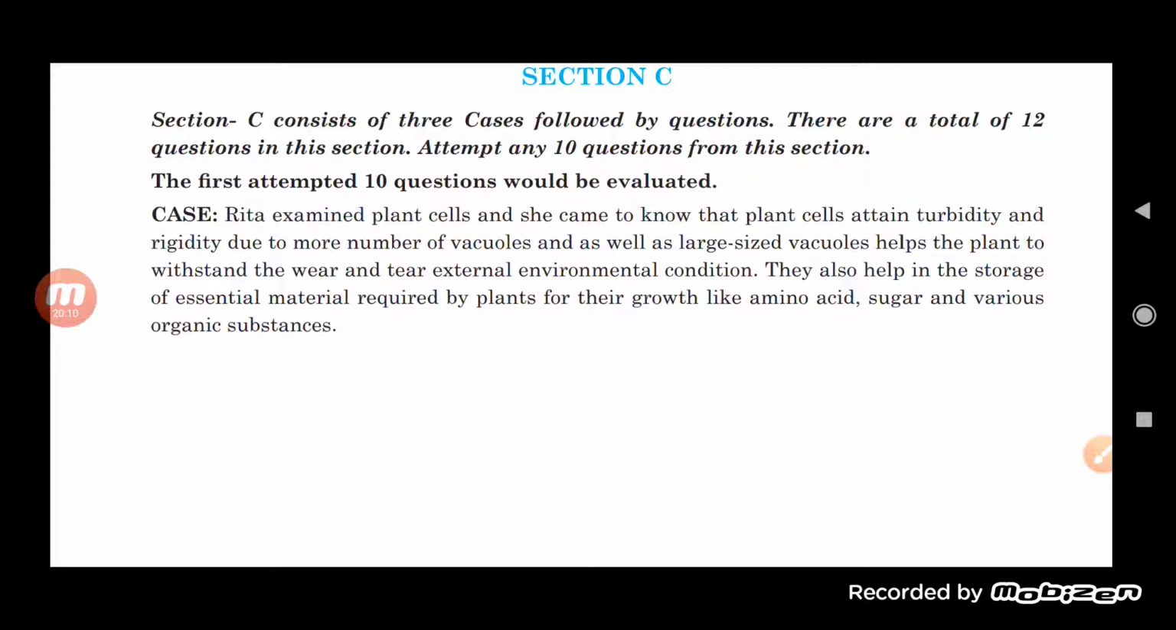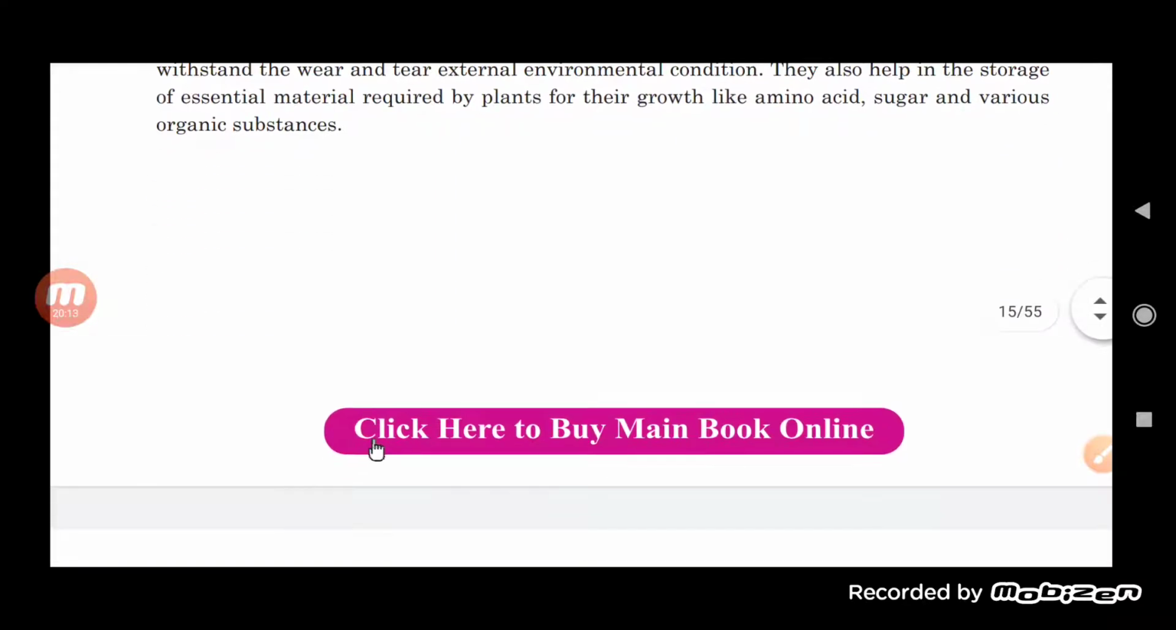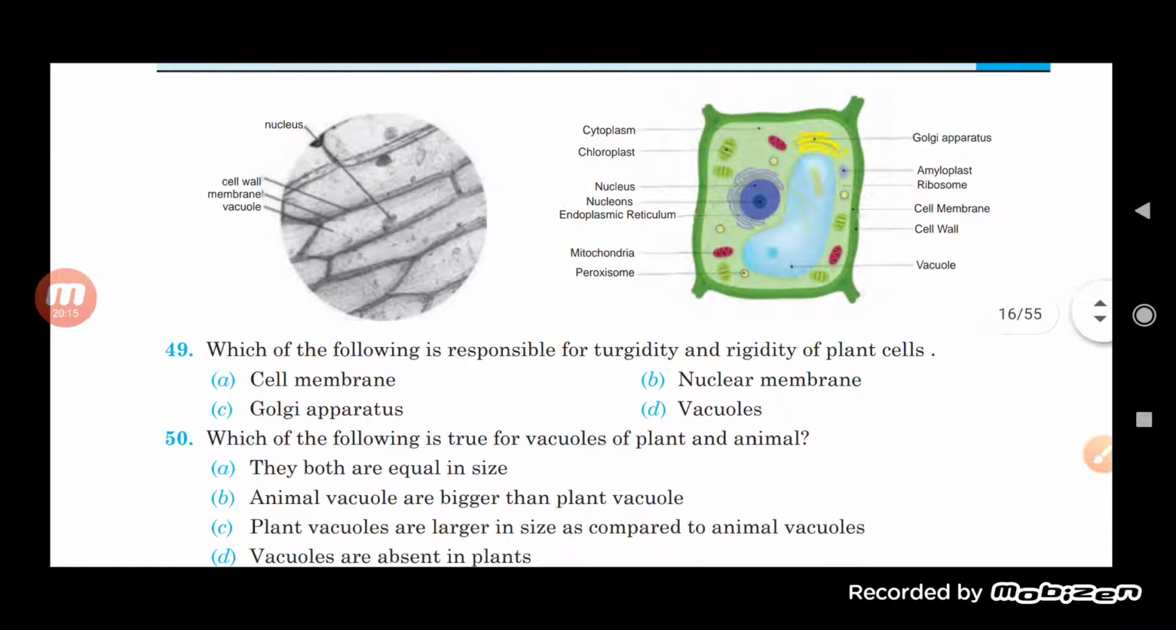So this is a kind of case, student. Now let us see what different questions can be asked with this. Here you will find that two figures are given and questions can be asked according to that. First question, 49th number: which of the following is responsible for turgidity and rigidity of plant cell? Cell membrane, nuclear membrane, Golgi apparatus, and vacuole are given. You know that turgidity and rigidity are because of the vacuole only. So the answer will be vacuole.